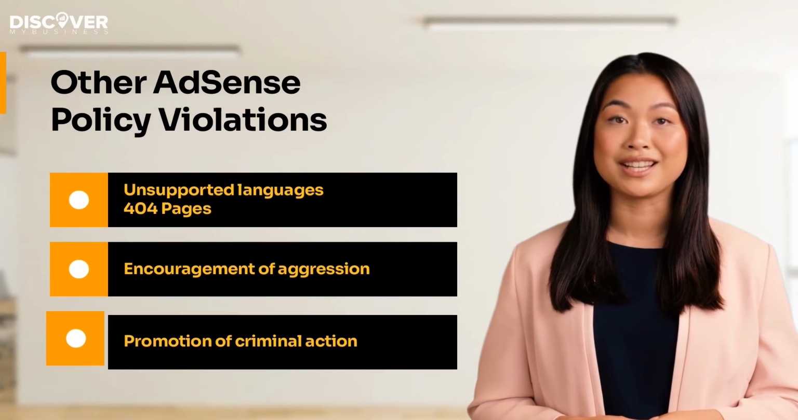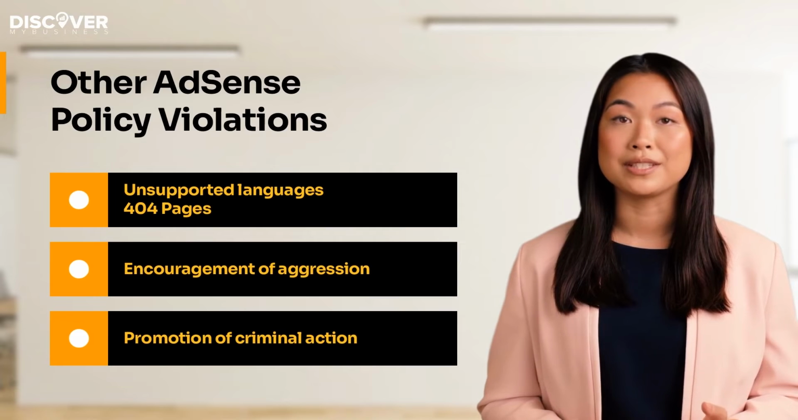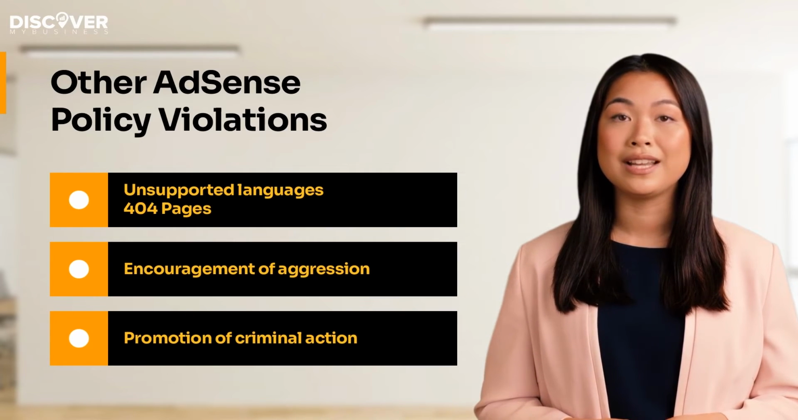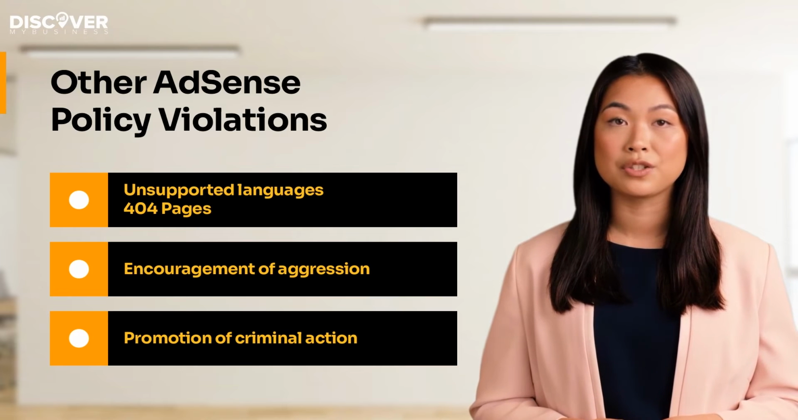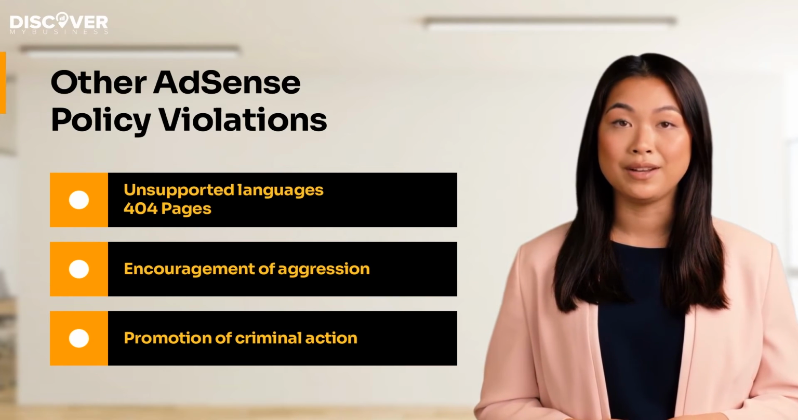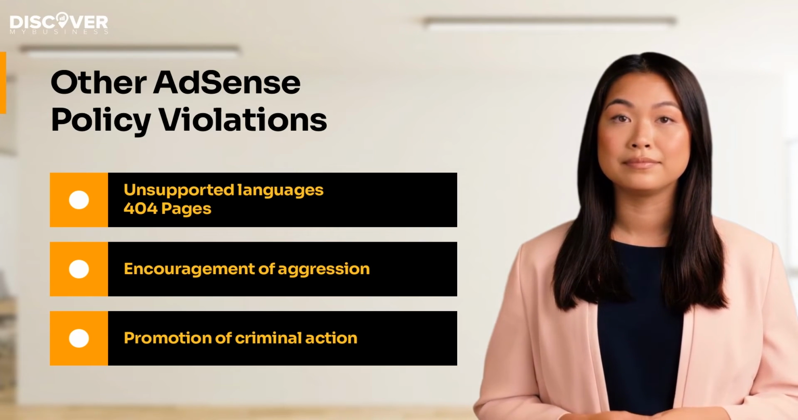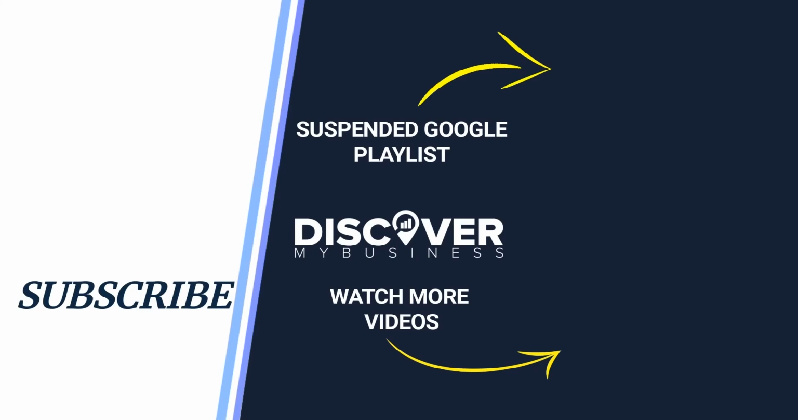Promotion of criminal action. If you are going to place Google ads on a site that offers sexually explicit content and gambling, contains information related to weapons and drugs, or markets drugs and alcohol, well, it's not going to happen in any possible way. Hope you found the information useful.